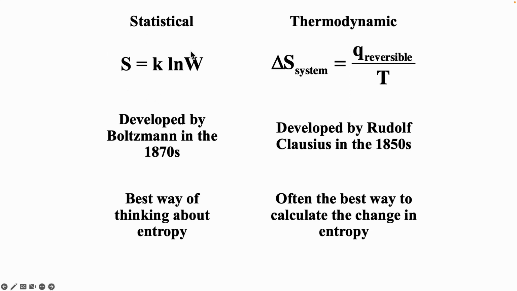We call this the statistical entropy. The thermodynamic entropy is delta S equals Q over T. Now again, these are actually equivalent. You can do some problems and actually get the same answer using these two equations. But again, for S equals k natural log W, I think that's the best way of thinking about entropy. And often we'll use delta S equals Q over T to actually calculate the change in entropy.